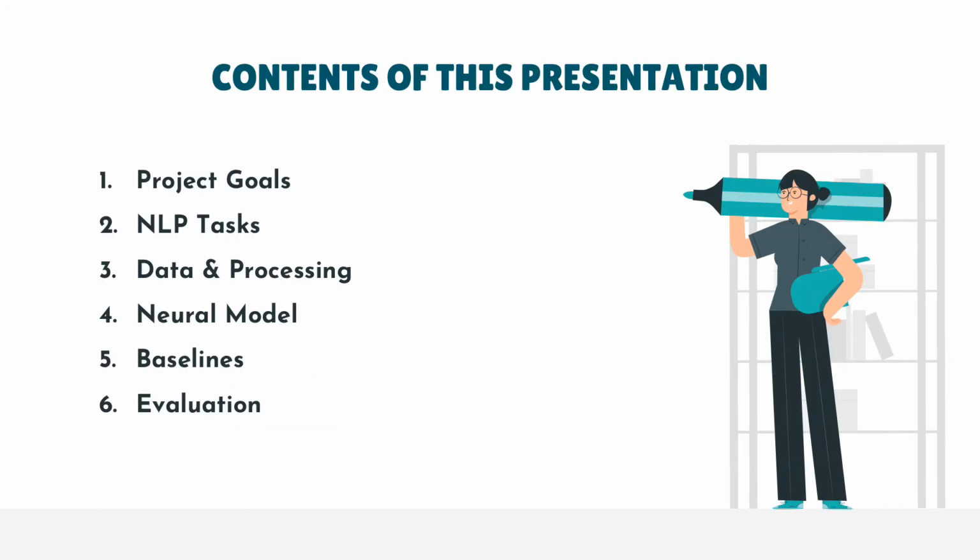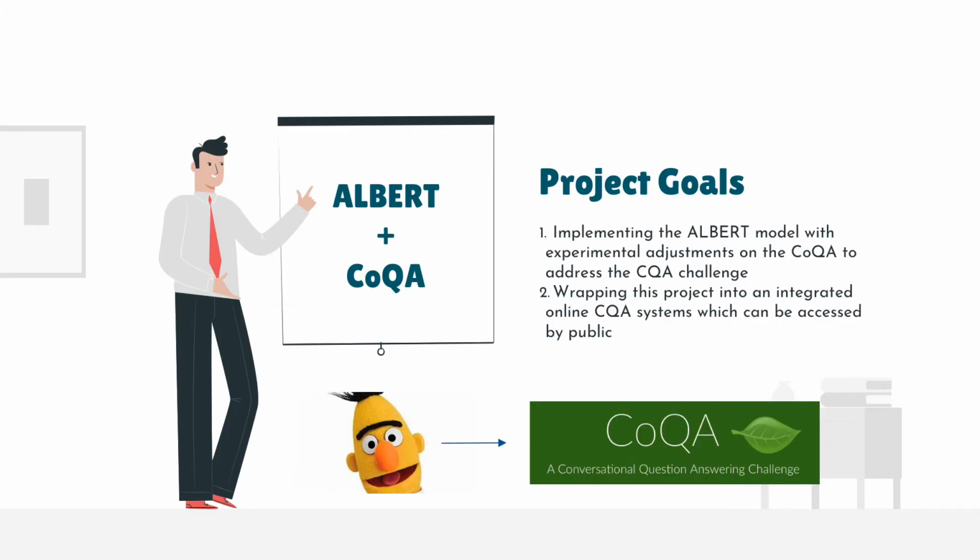Contents of this presentation. Our proposal contains 6 parts: project goals, NLP tasks, data and processing, neural model, baselines and evaluation. Project goals. Conversational question answering, named CoQA, is a QA task involving comprehension of both passage and historical QAs. It is proposed to mimic the way humans seek information in conversations.